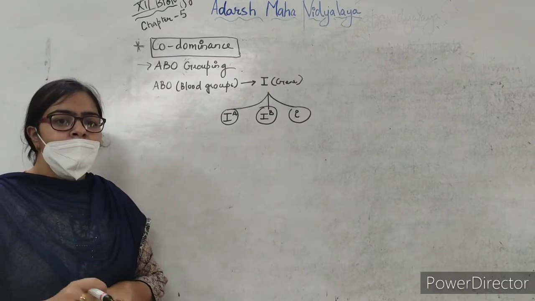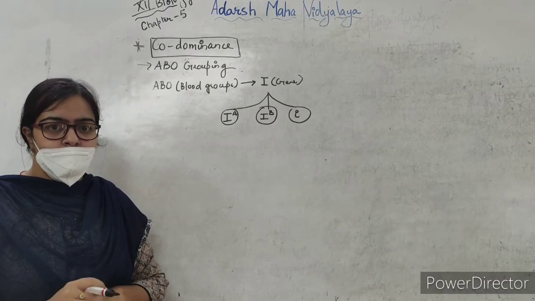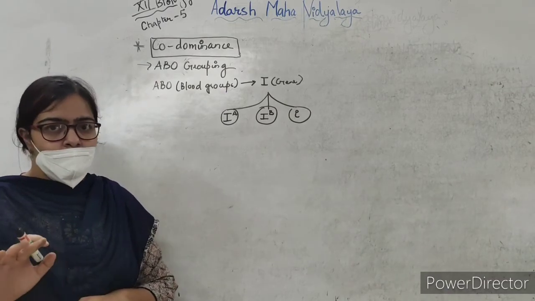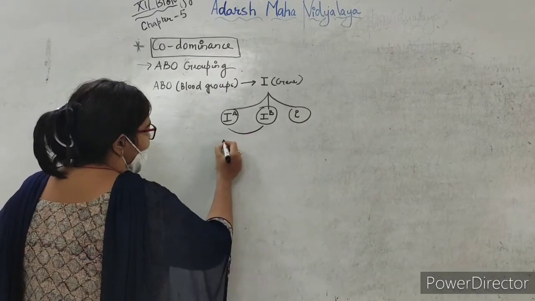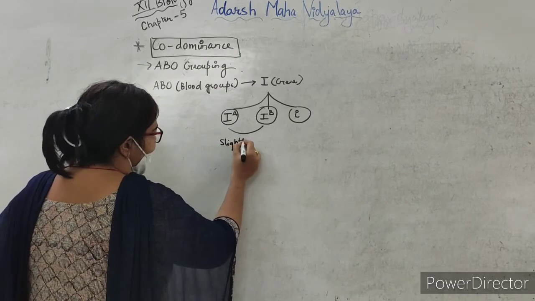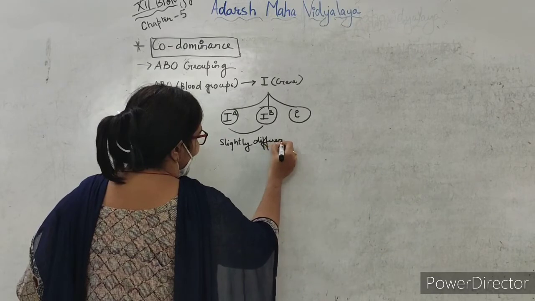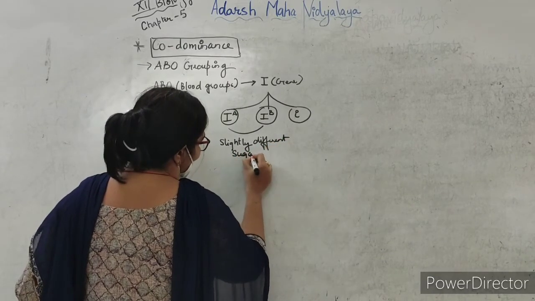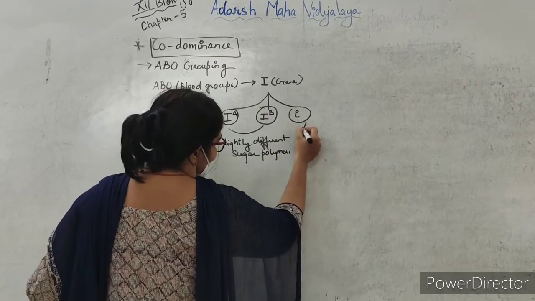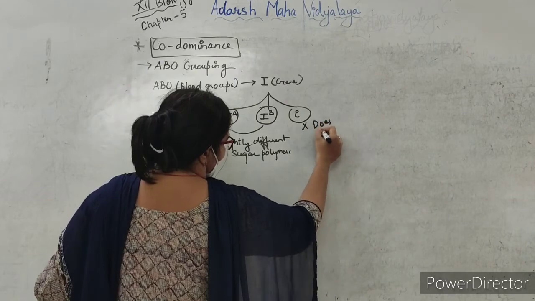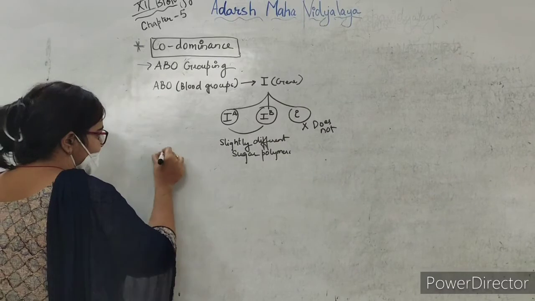Now the alleles IA and IB produce a slightly different form of sugar, while allele i does not produce any sugar. IA and IB will form slightly different sugar polymers, and i does not produce these sugar polymers. Now where are these sugar polymers present? Suppose this is the RBC.